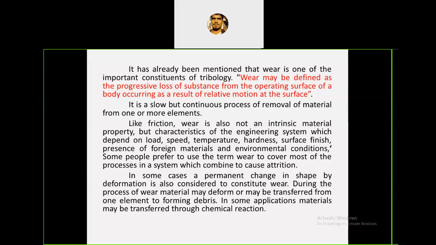Intrinsic properties of the materials are elasticity, plasticity, isotropy. So stress and strain are all intrinsic properties of the material. But wear is not intrinsic, it is an extrinsic property, meaning an external property of the material. Clear? Wear is just like friction, an external property of a material, and it depends directly on certain parameters.